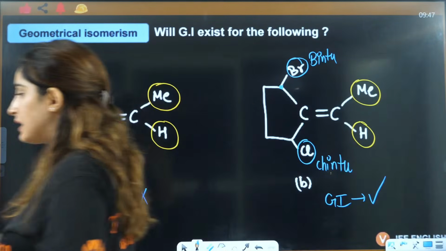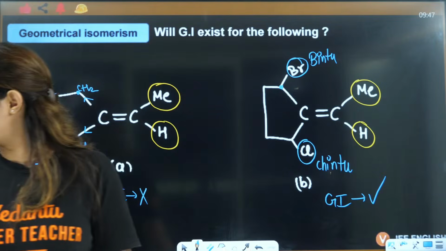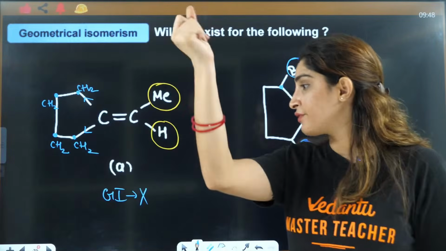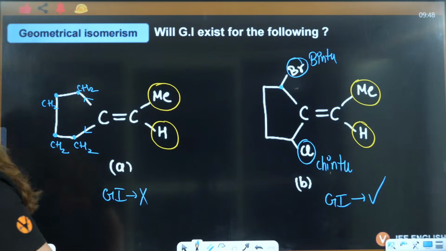Is that clear to everyone? How you are going to see whether it will show GI or not? B will exist. Absolutely right.